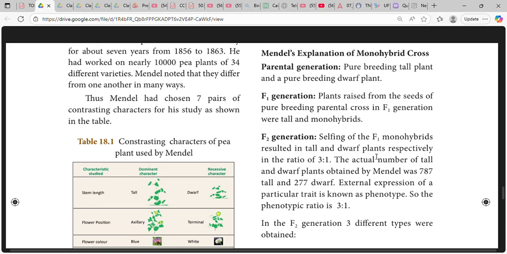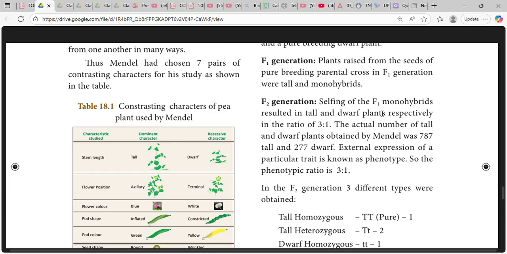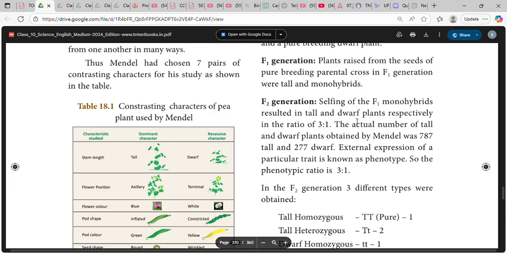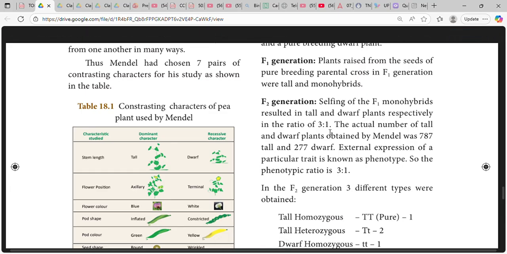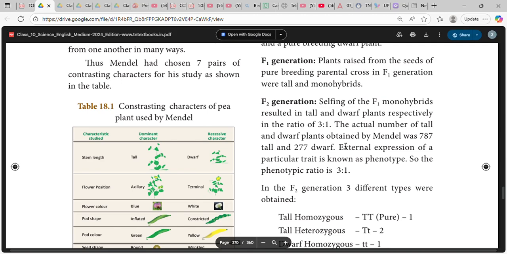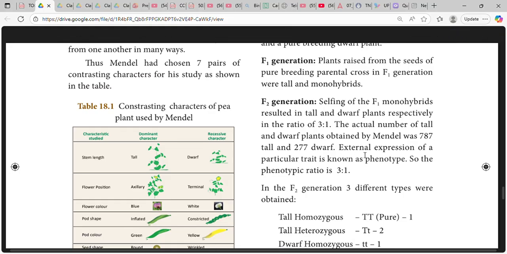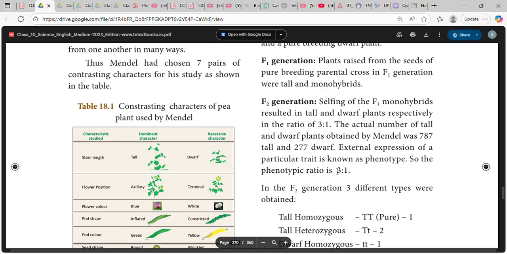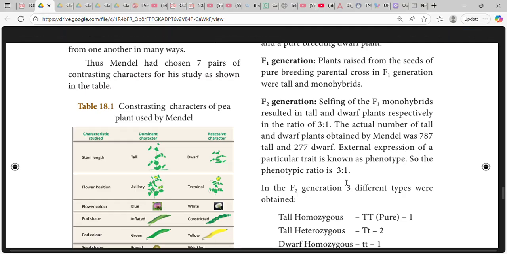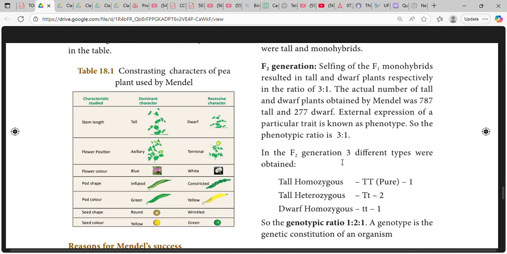F2 generation: the selfing of the F1 monohybrids resulted in tall and dwarf plants in the ratio of 3:1. The actual number of tall and dwarf plants obtained by Mendel was 787 tall and 277 dwarf. The external expression of a particular trait is known as phenotype, so the phenotypic ratio is 3:1.